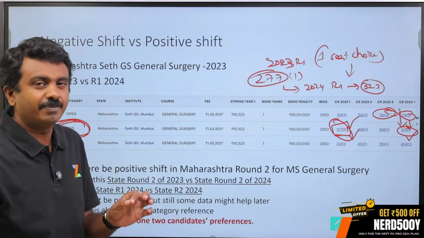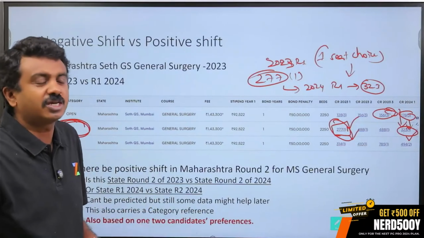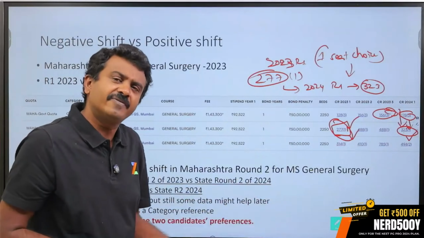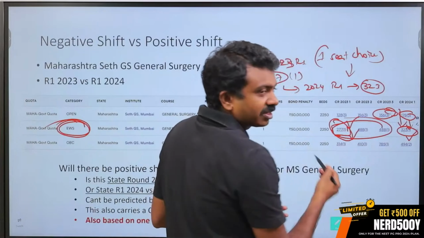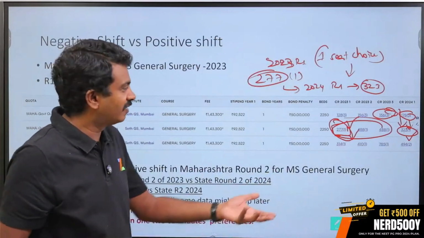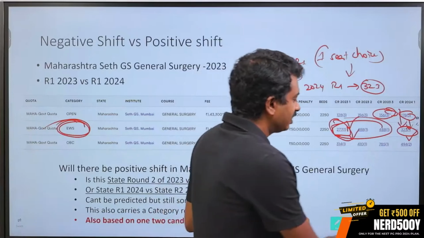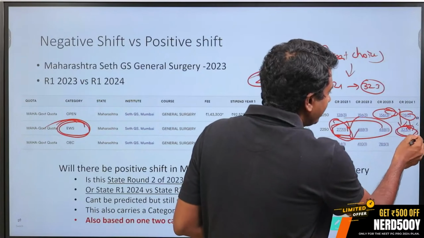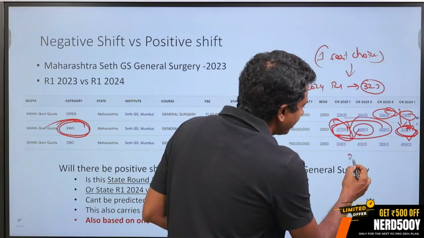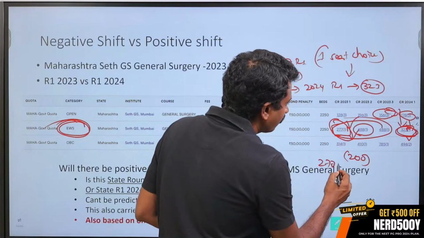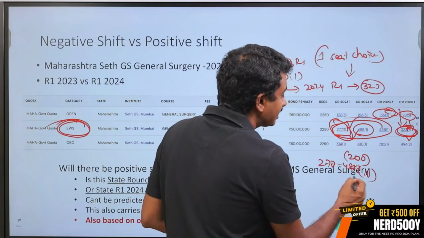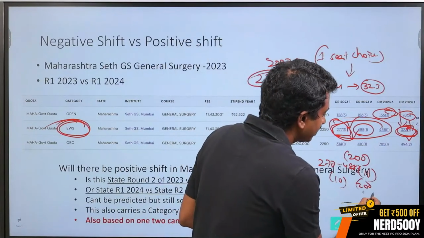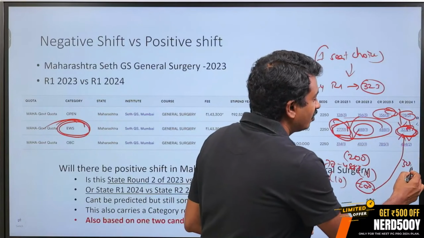This is a very, very unpredictable thing. It is very difficult, because unless you connect with 323, you don't know whether he or she is actually opting for a better seat. If the candidate doesn't opt, none of the data points are relevant. There is absolutely no relevance. For single seat choices, that might be a limitation when you are looking at data. But your question might be: here it is 323, last time there was a 200 rank shift, 277 to 488. Let us say this is a 10 seat choice, then will that 200 rank shift happen, 323 to 523?